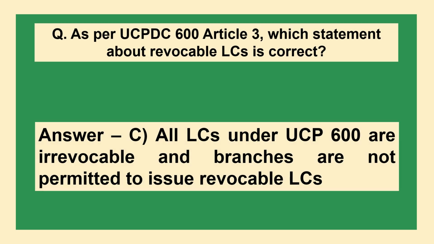The answer is option C. All LCs under UCP 600 are irrevocable and branches are not permitted to issue revocable LCs.